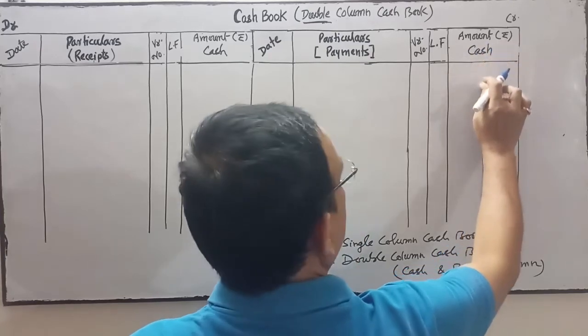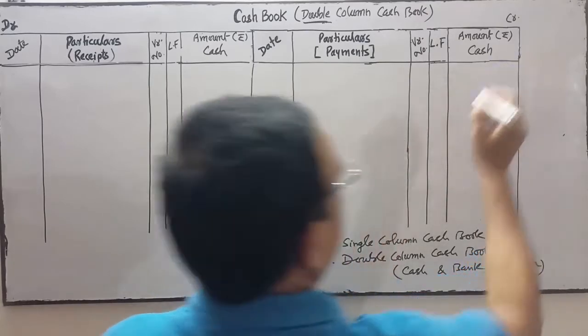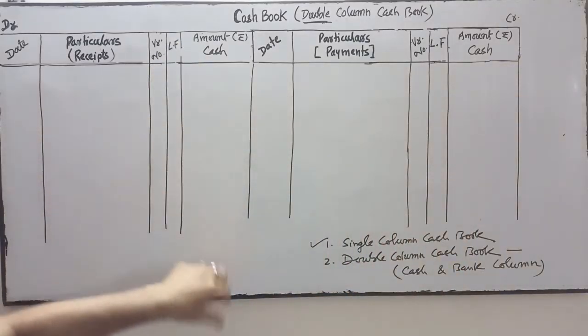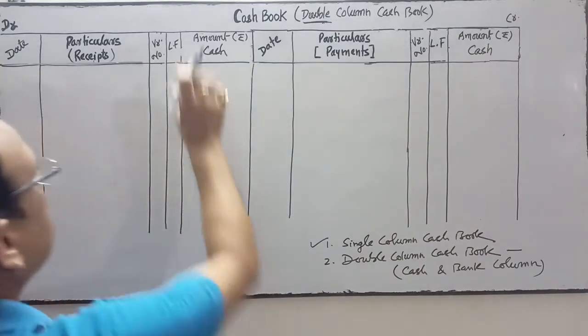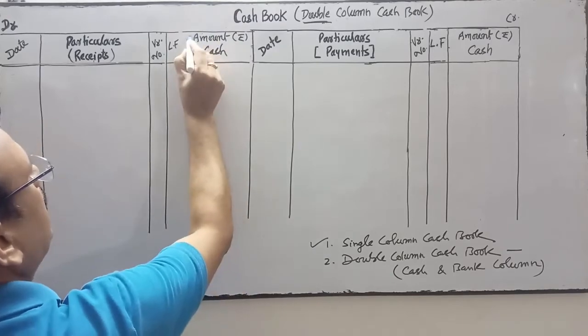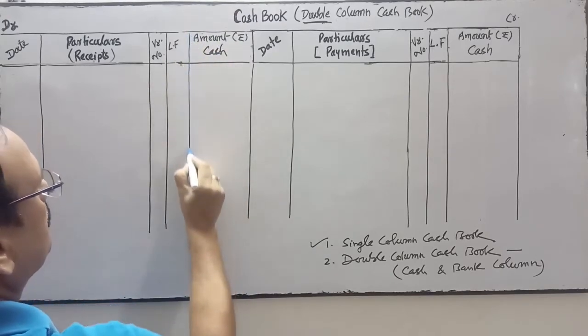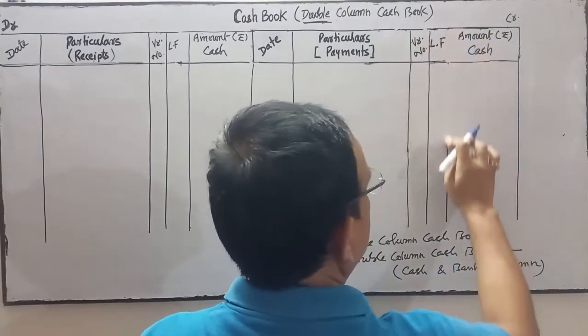There will be only one column, and only cash information will be here. Is it clear? This is the single column cash book.